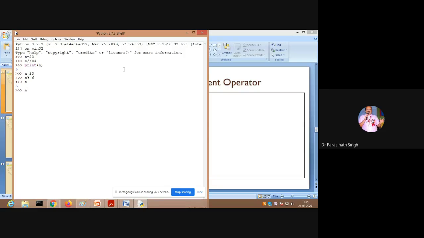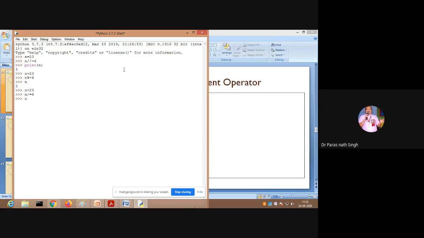Okay, n equal to... last, Prakash only. If another is responding, why not ask some other girl? Vidya will respond. n slash equal to 6. What will be the value of n? Vidya, first you are listening to me. Answer the question. n equal to 23, n slash equal to 6, n equal to what?